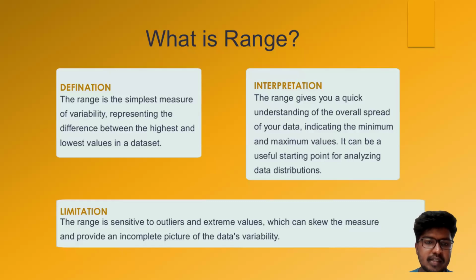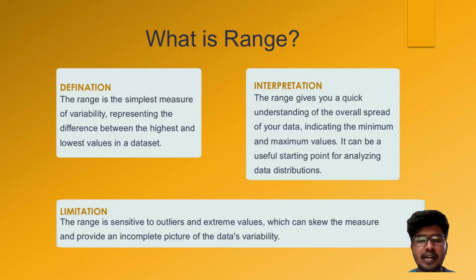What is range? The range is a simple measure of variability representing the difference between the highest and the lowest value of a dataset. Description: the range gives you a quick understanding of the overall spread of your data, indicating the minimum and maximum value.